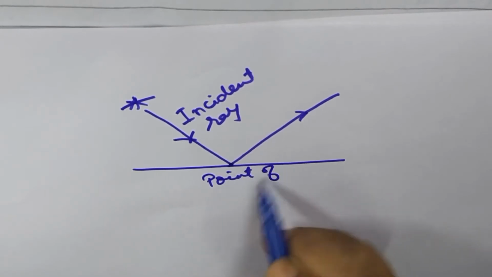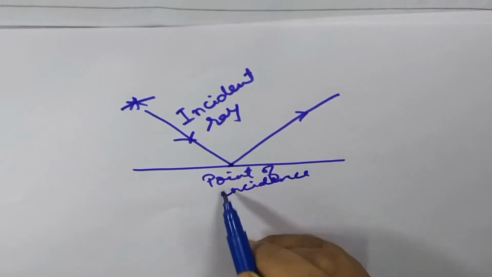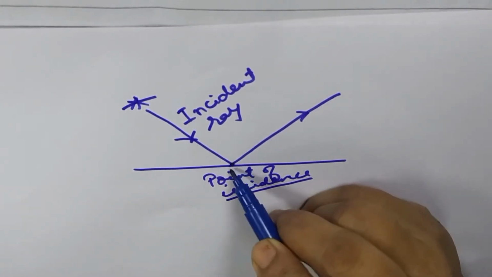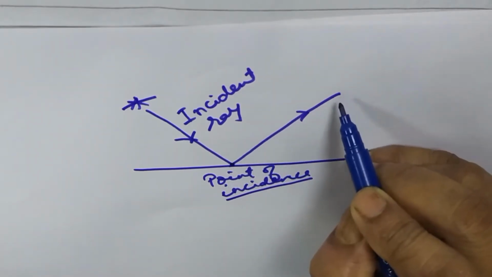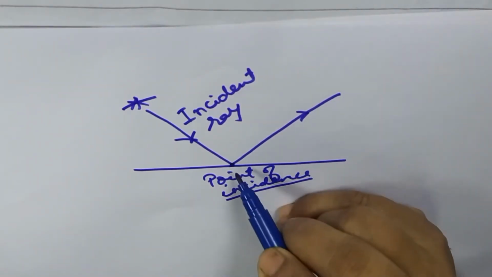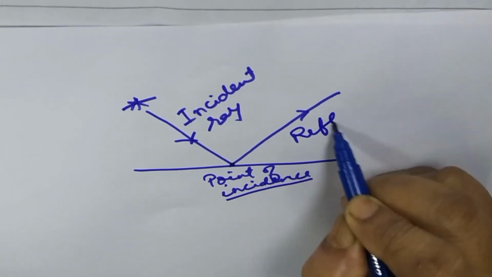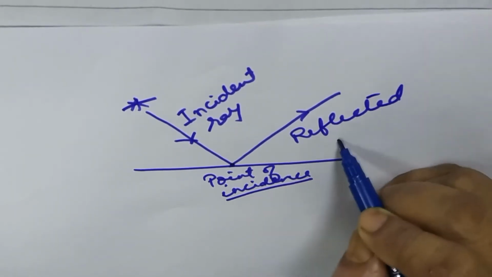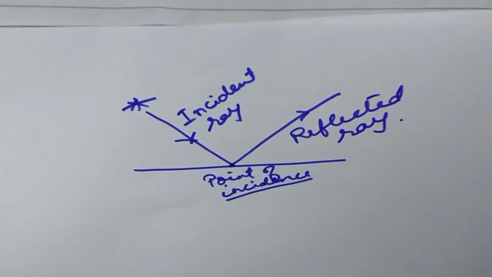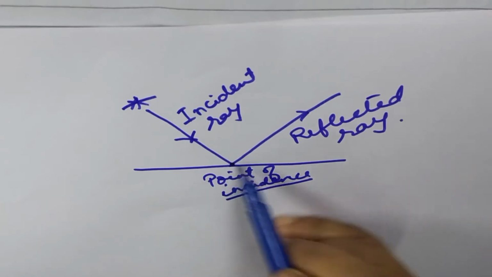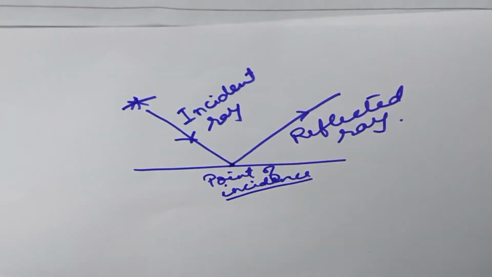This ray turning back after reflection is called the reflected ray. So this is the incident ray, this is the point of incidence, and this one is the reflected ray.